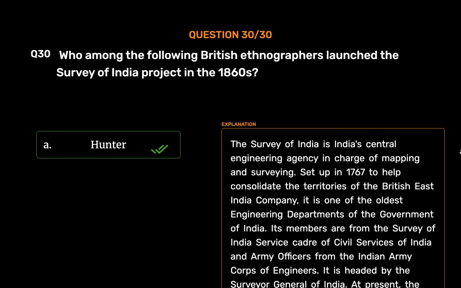Hunter. The Survey of India is India's central engineering agency in charge of mapping and surveying. Set up in 1767 to help consolidate the territories of the British East India Company, it is one of the oldest engineering departments of the Government of India. Its members are from the Survey of India Service Cadre of Civil Services of India and Army officers from the Indian Army Corps of Engineers. It is headed by the Surveyor General of India. At present, the Survey of India is headed by Lieutenant General Girish Kumar.